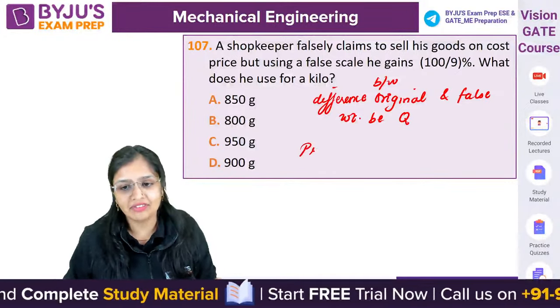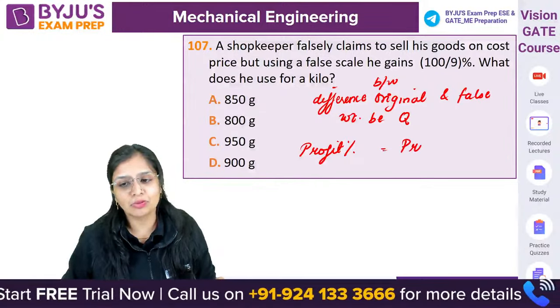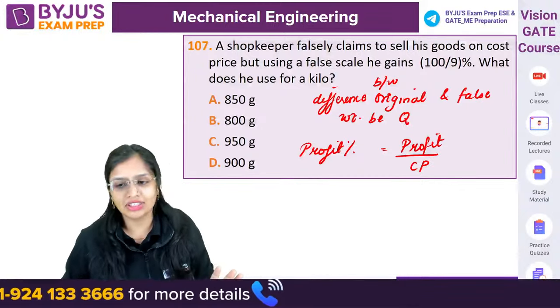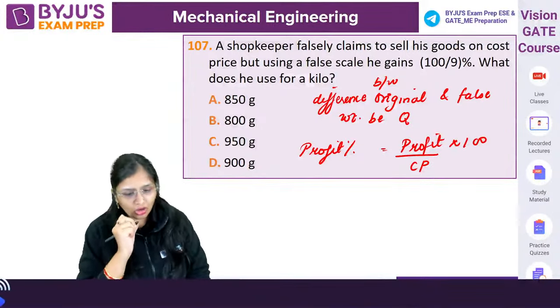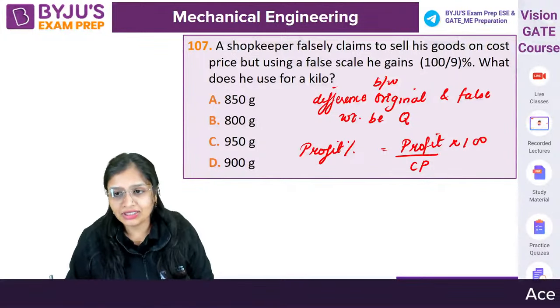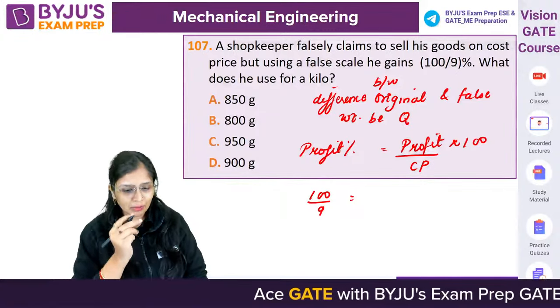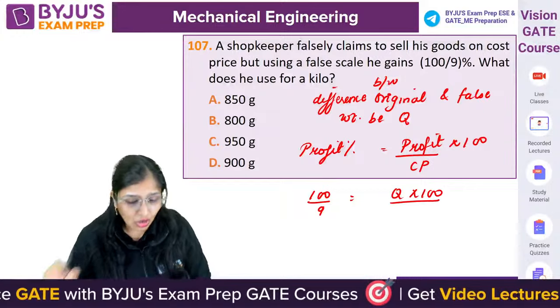Profit percentage is given to you as how much? 100 by 9. Profit percentage means profit, everything profit or loss we calculate with respect to cost price into 100. Okay. Now the cost price, now check it out. Profit percentage, it is given to me 100 by 9. And we are assuming that the profit is Q. Q into 100. And what is the cost price?